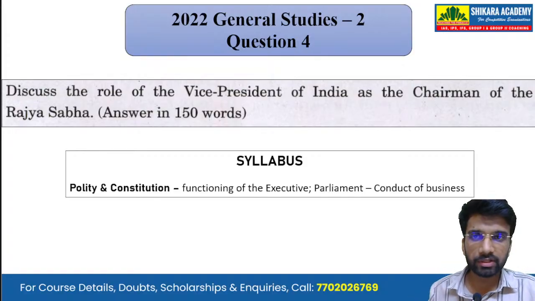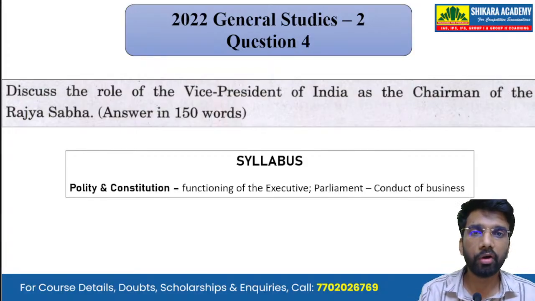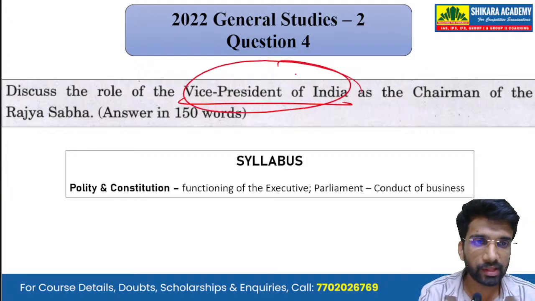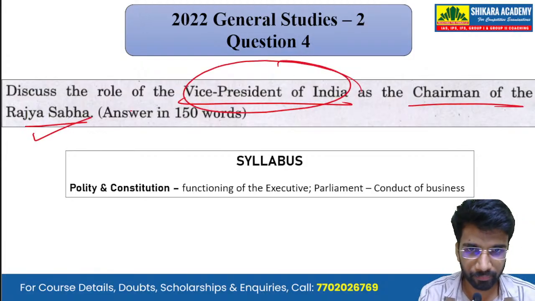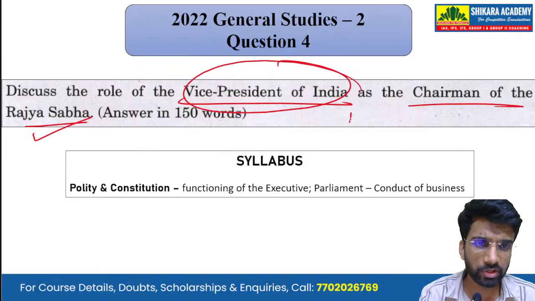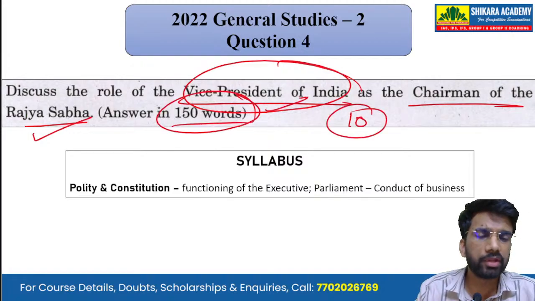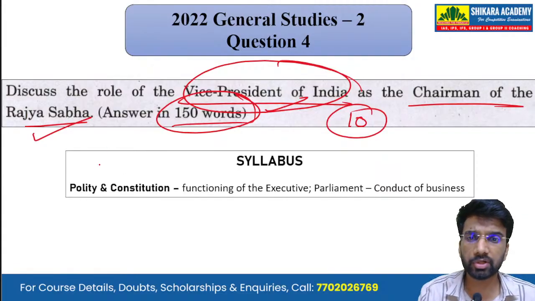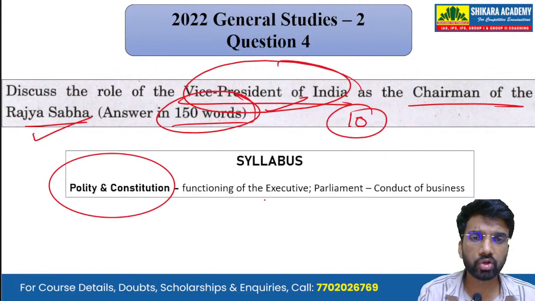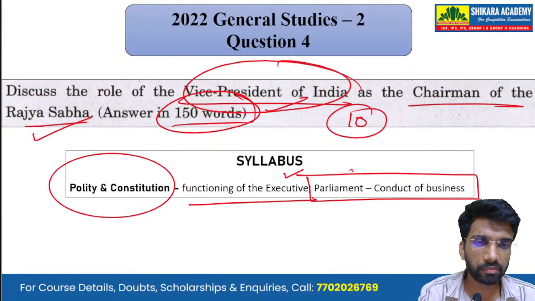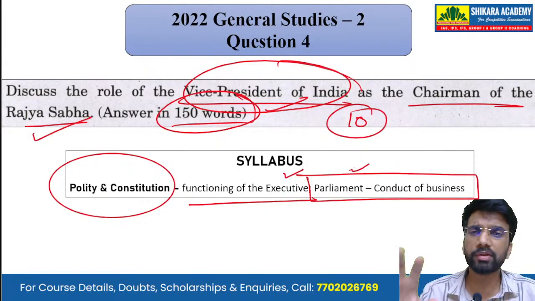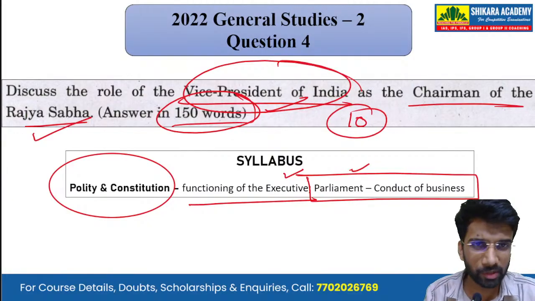Then moving on to the next question, that is: discuss the role of Vice President of India as the chairman of the Rajya Sabha. A straightforward 10-mark question that we have to answer in 150 words. Now, mapping it with the syllabus, we can see that it has been asked from the subject of polity and constitution, and the topic is functioning of the executive or the parliament's conduct of business. Because it is asking about the vice president of India.